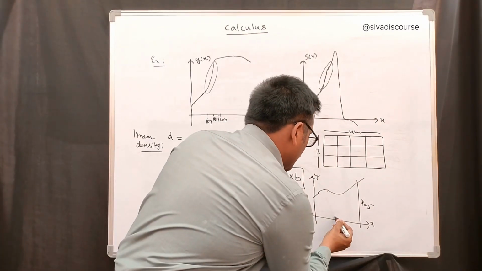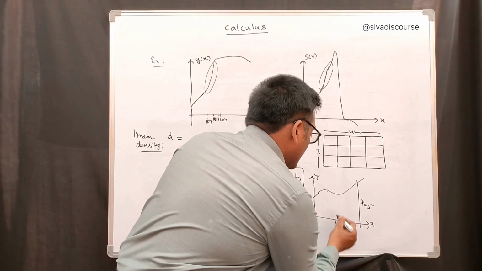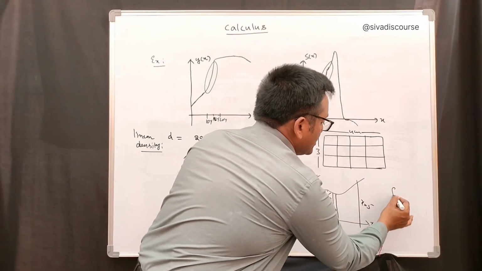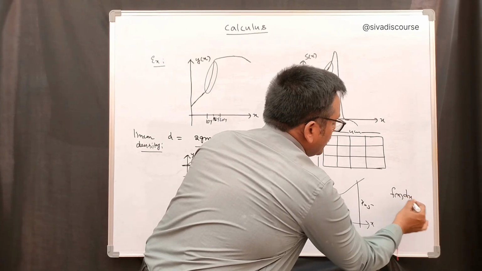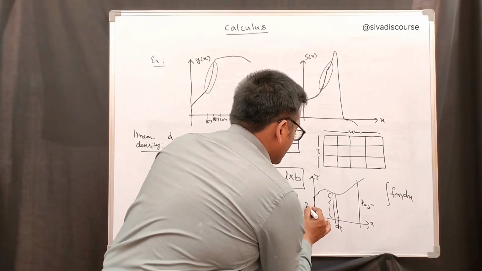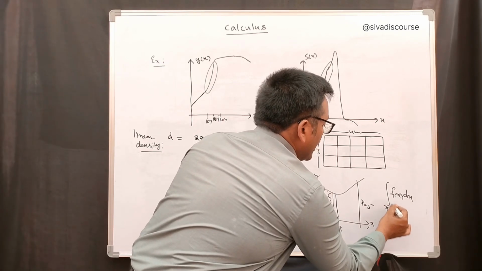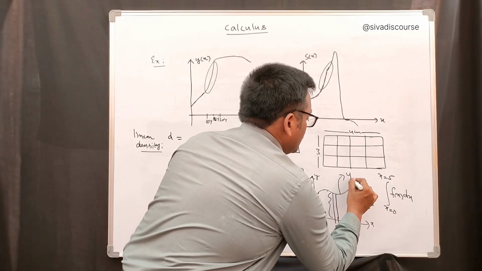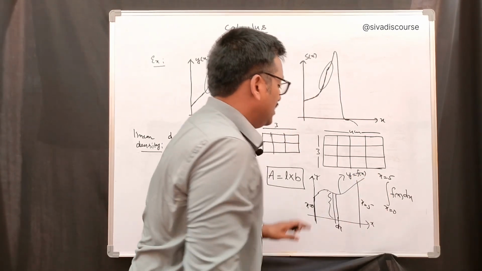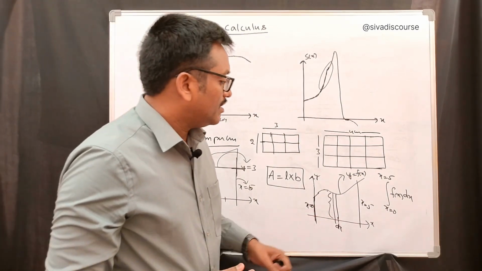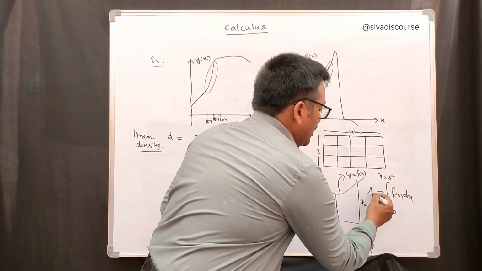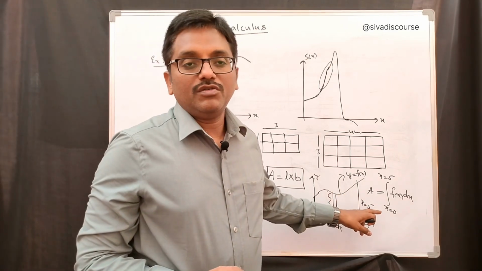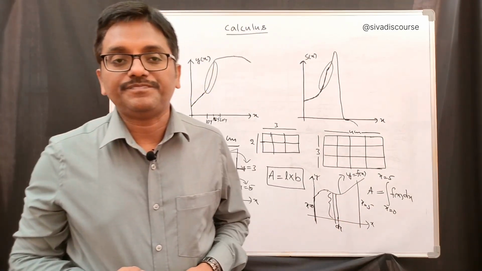We have to consider a small length dx and multiply it with the function length f of x, giving f of x dx, and integrate between the y-axis, that is x equal to 0, and x equal to 5. So this f of x is nothing but this curve. A function of a single variable represents a plane curve, we know that. Now this will give the area beneath this curve bounded by these two lines, x equal to 0 and x equal to 5, and the x-axis.